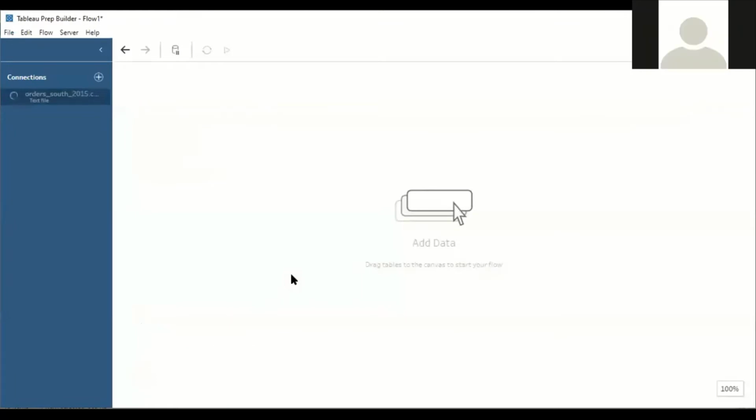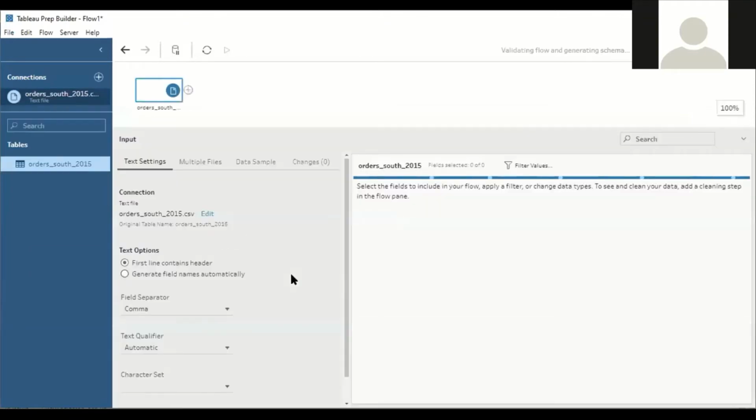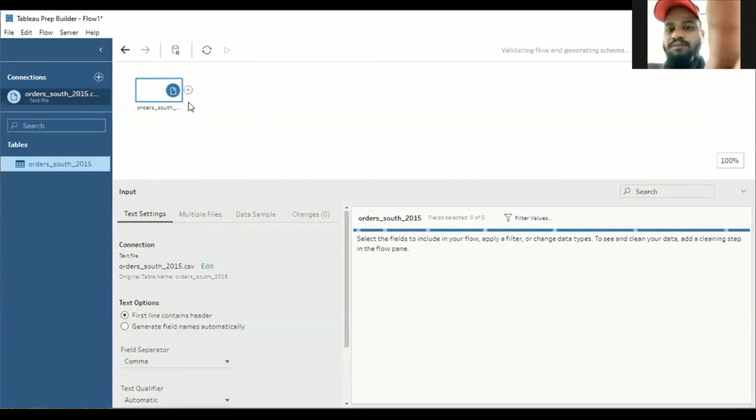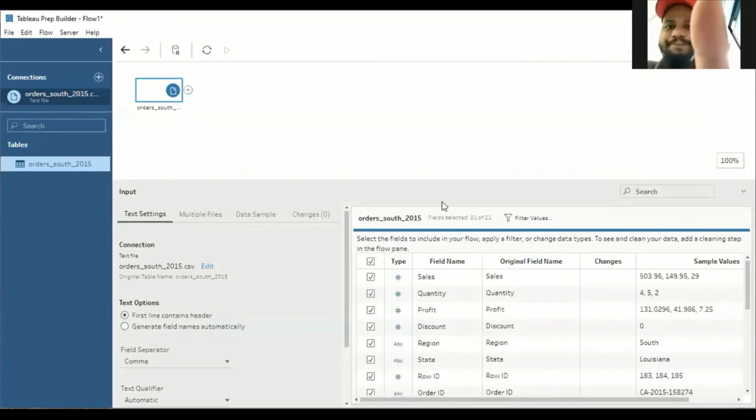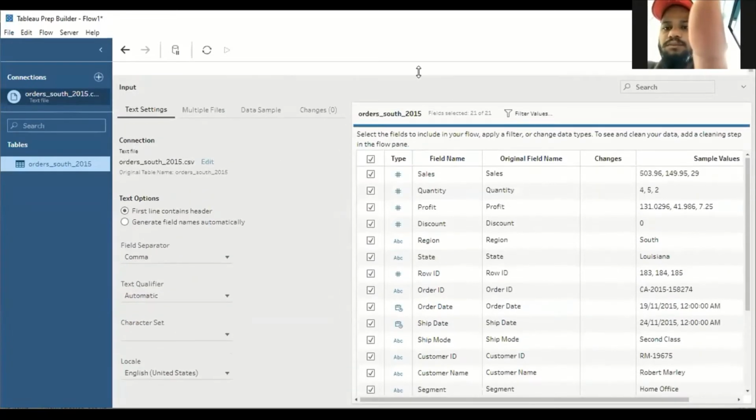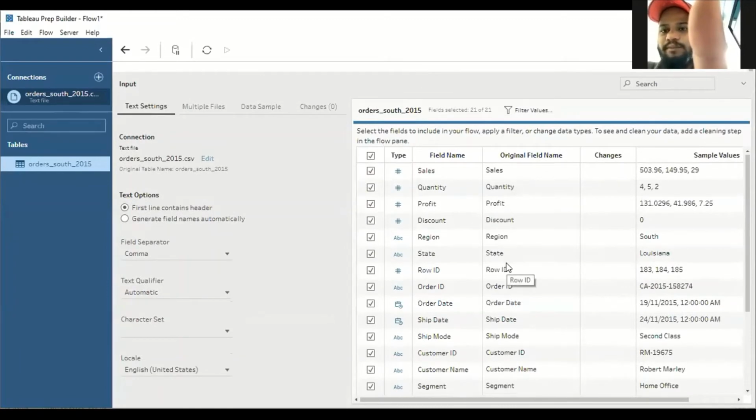The moment you integrate, the dashboard will divide it into 3 options. The first is the data flow, or the Tableau Prep Builder flow. For the instance of time, I have integrated only one file, which is the South 2015 data. Next, it will display the number of columns available in the file. As far as this file is concerned, we have around 21 columns.